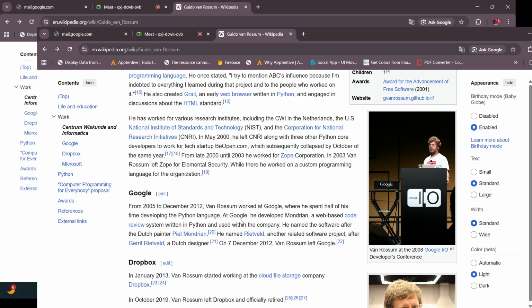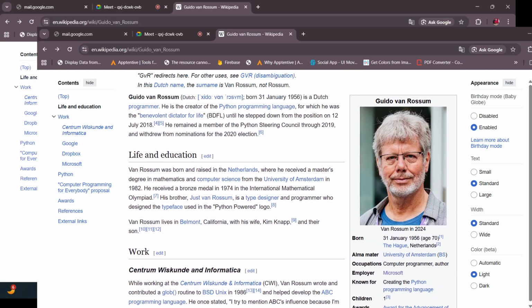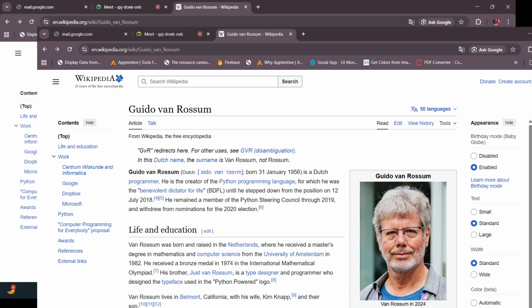Google developed many things, but he could get a good offer from Microsoft because you may be aware of ChatGPT, right? That is an AI thing. Microsoft is holding a 39% share. So that's the power of Microsoft, and that's why he decided to work with Python at Microsoft.